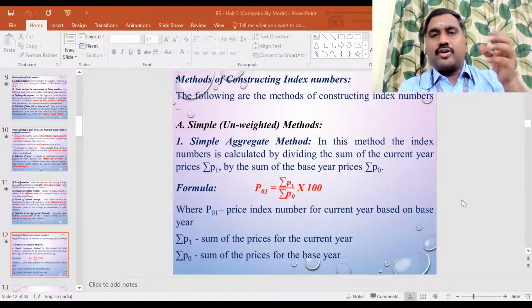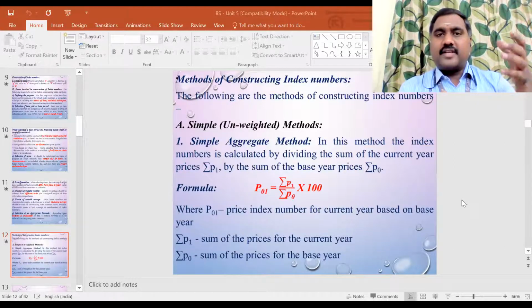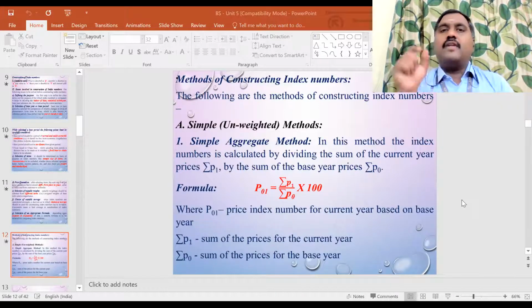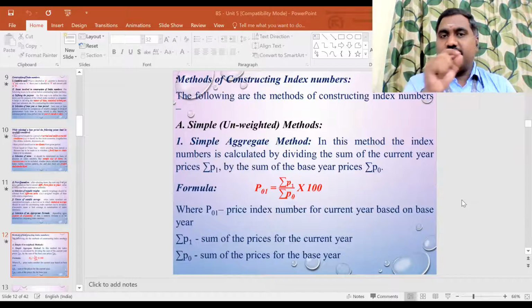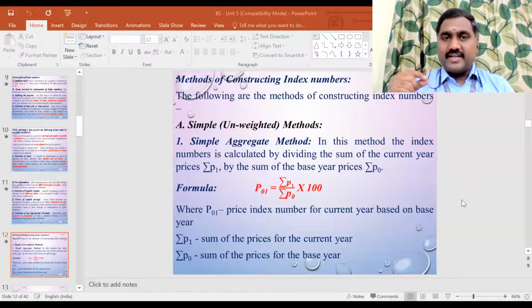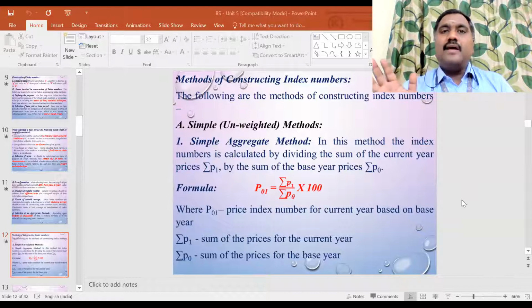Okay, for example, take commodities or items A, B, C, D, or rice, wheat, sugar, like that. What is the base price for the base year, P0? The value will be given for each item. And for the current year, the price for each item will be given, P1. So as per this simple aggregate method, we have to add all the prices of the base year and all the prices of the current year, find the summation for both, divide, and then multiply with 100. You will get the answer.